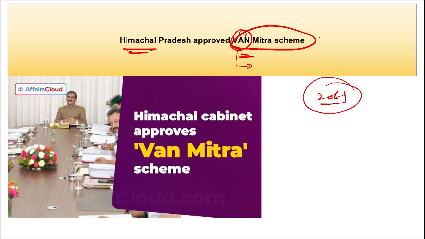So these are some of the other schemes that were launched and that you can read directly from the PDF. The main one that you need to remember is the Van Mitra scheme, that is for the conservation of the forest or protected forest areas of Himachal Pradesh, so that community participation can also be increased. Correct? And it was launched by Himachal Pradesh.